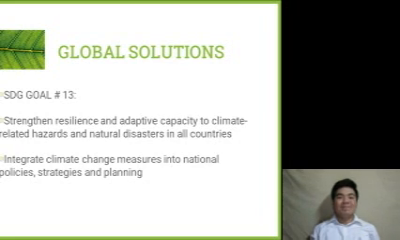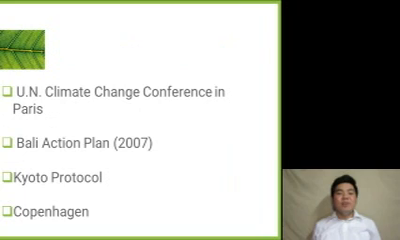early warning. And these are the other conferences that were made for climate change, such as the United Nations Climate Change Conference in Paris, Bali Action Plan in 2007, Kyoto Protocol, and Copenhagen.